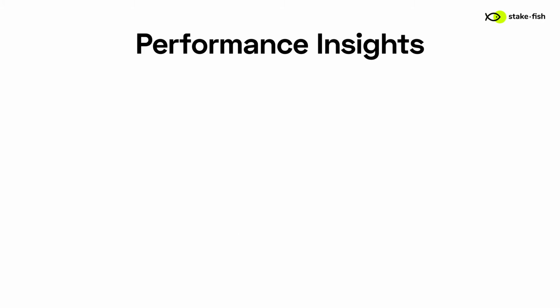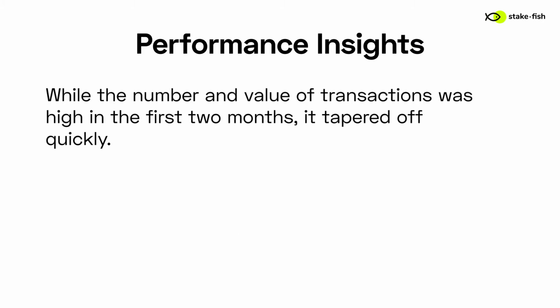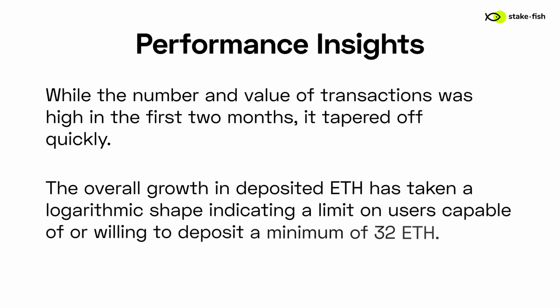In terms of performance, we saw that the number and value of transactions was high in the first 2 months, but then tapered relatively quickly. And the overall growth in deposited Ethereum took a logarithmic shape. That is to say that it kind of curved up, but then flattened out rather than exponential. And whenever you see a logarithmic shape, that tends to indicate that there's some kind of a limit or a barrier that's being observed. In this case, we can hypothesize that it's a limit on the users that are capable or willing to deposit a minimum of 32 Ethereum.